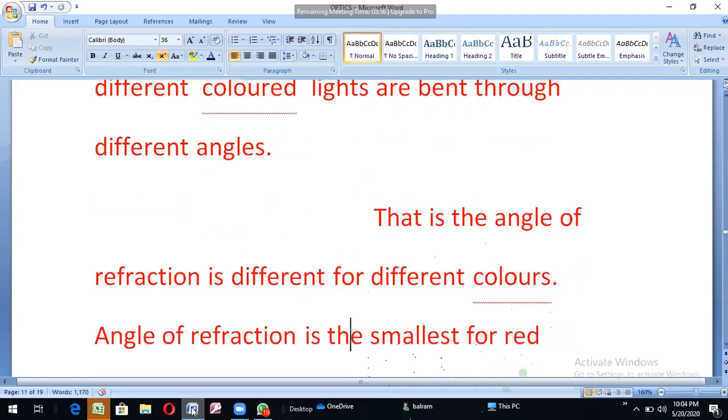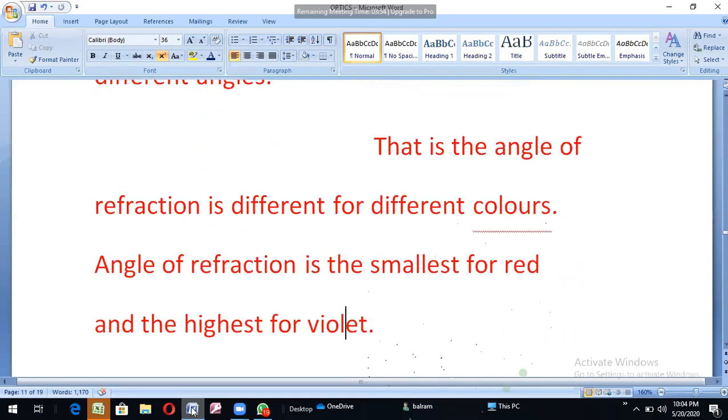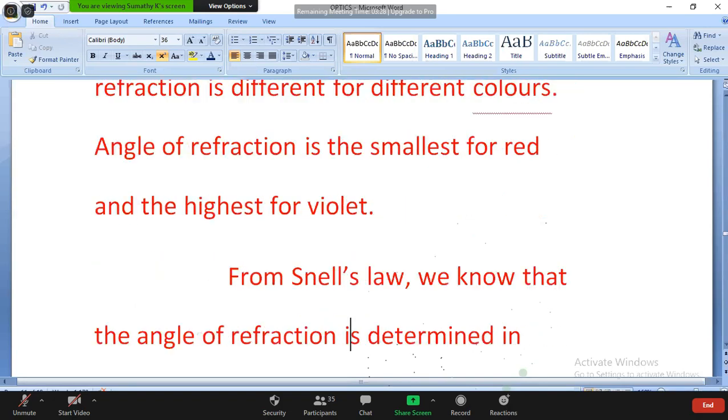The angle of refraction is different for different colors. When they are refracted, they come out from the medium. That is the angle of refraction. The angle of refraction is smallest for red, the first color, and the highest for violet.